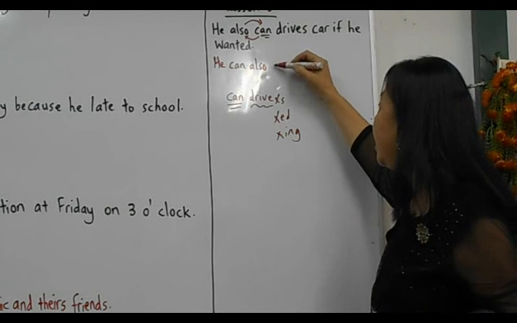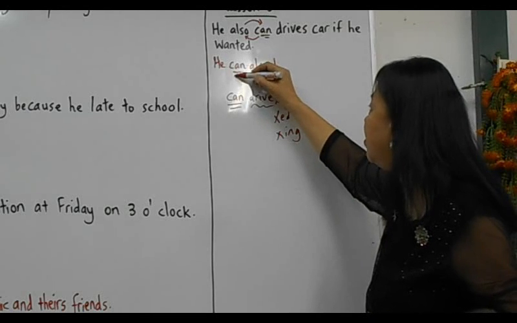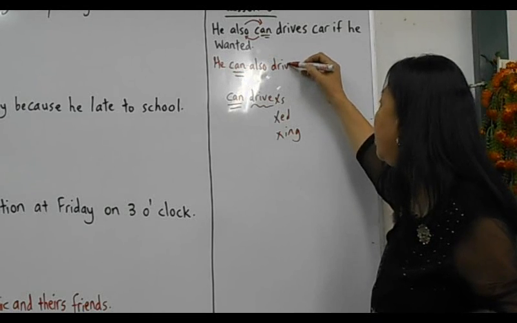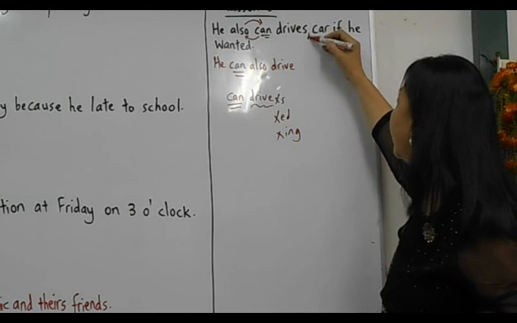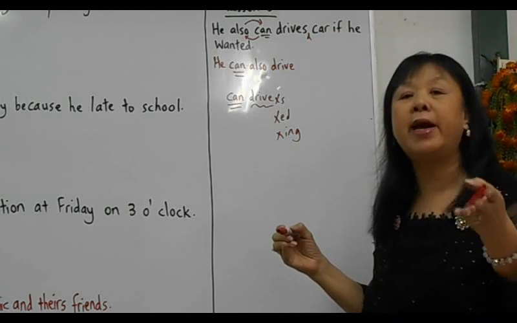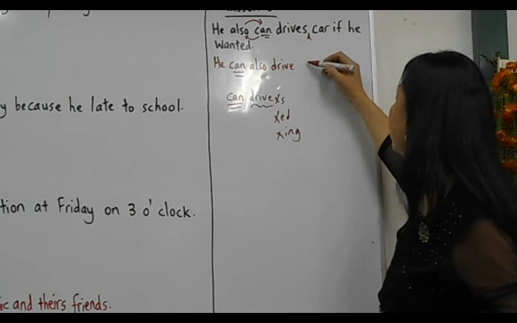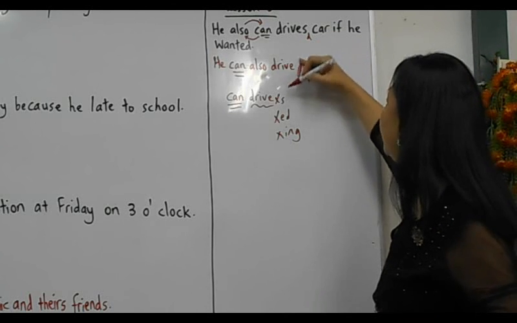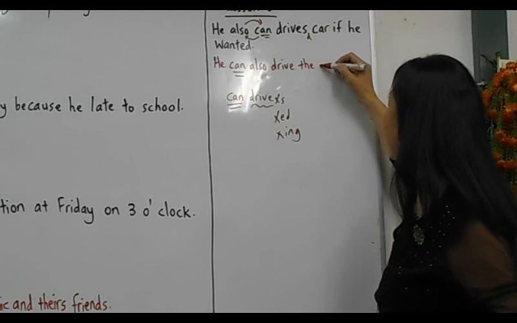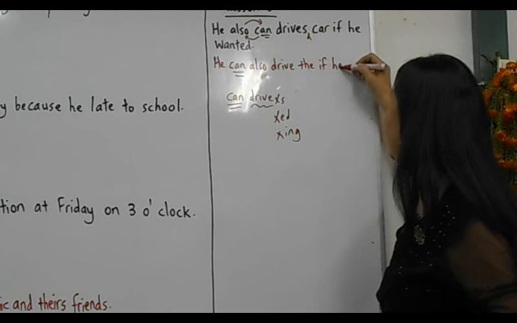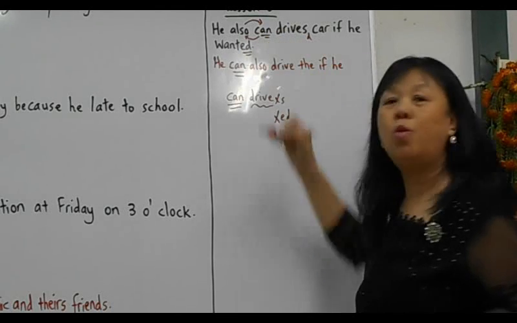Therefore, he can also, because of the can, you cannot put S, so drive. And car, drives his car, my car, a car. Or here we can say the car. If he, and here you cannot say wanted.